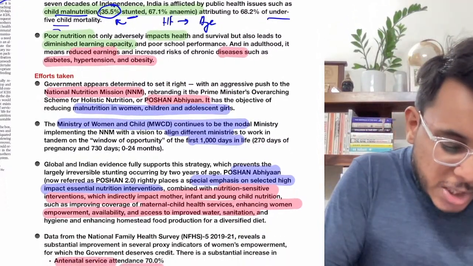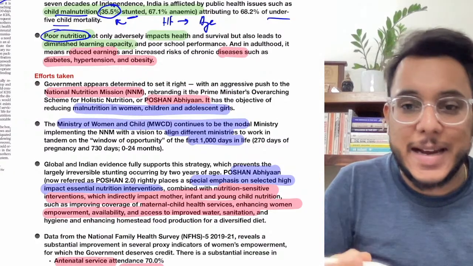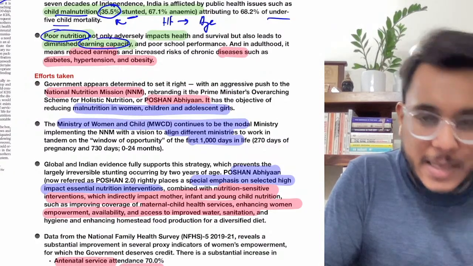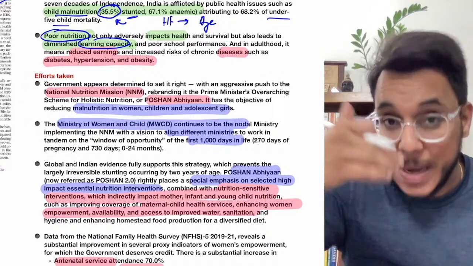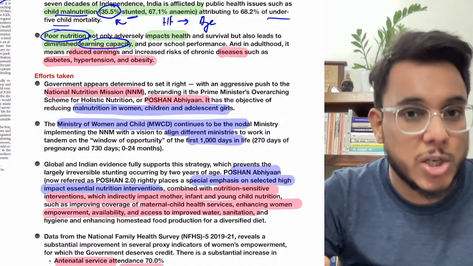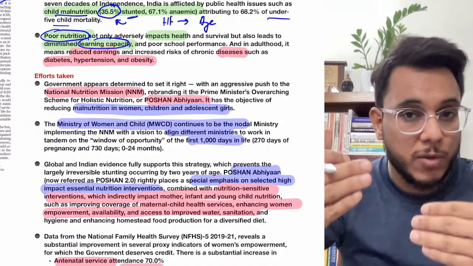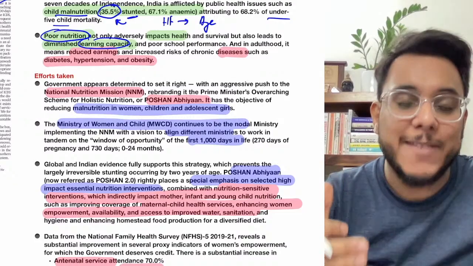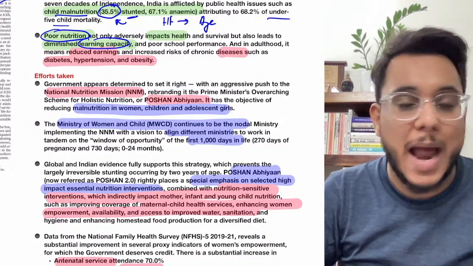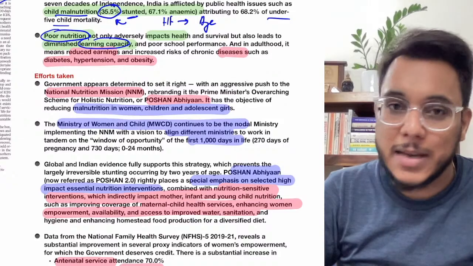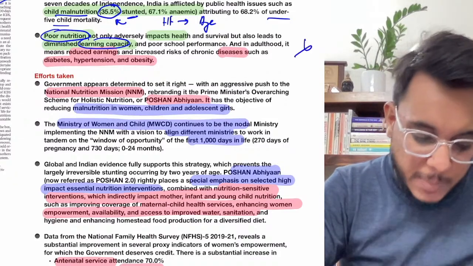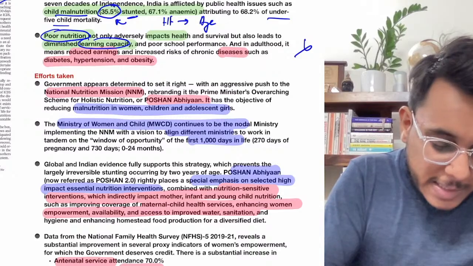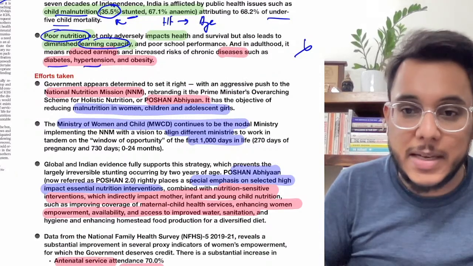Now poor nutrition is not only physically threatening, it also impacts learning capacity, and learning capacity will impact the education of a person. If education is impacted, lifelong learning capability will get impacted, and economic output, the economic well-being of the people, will not be there. It will further lead to diseases such as diabetes, hypertension, obesity, etc.